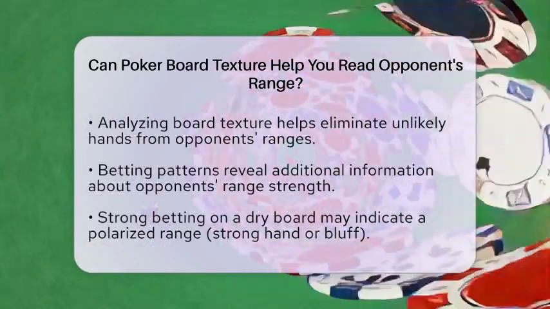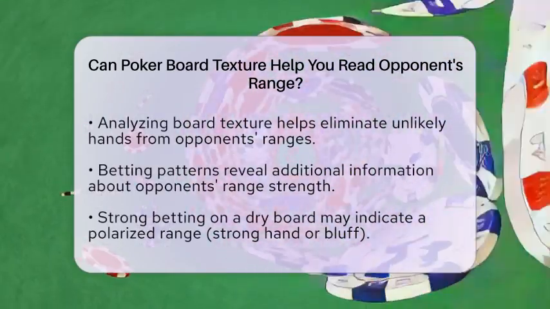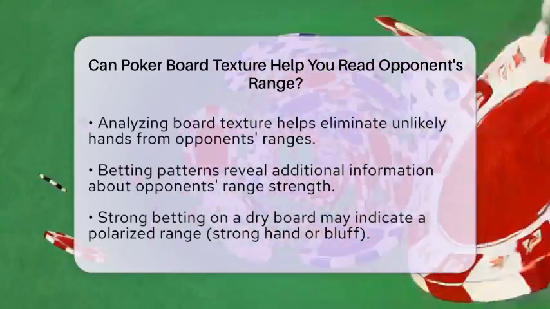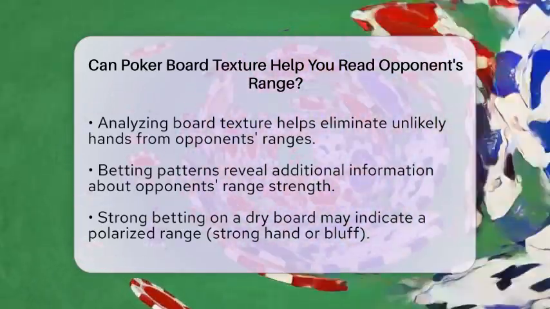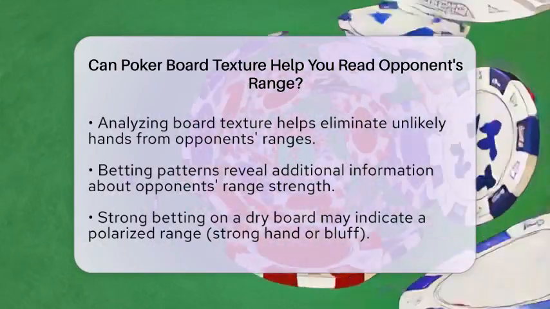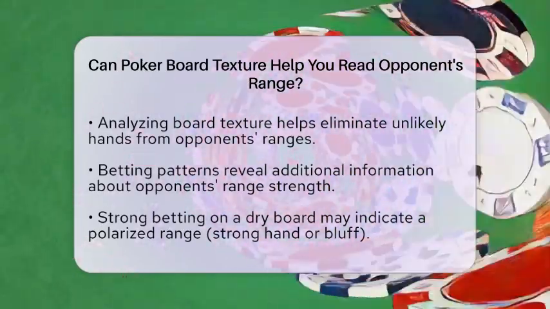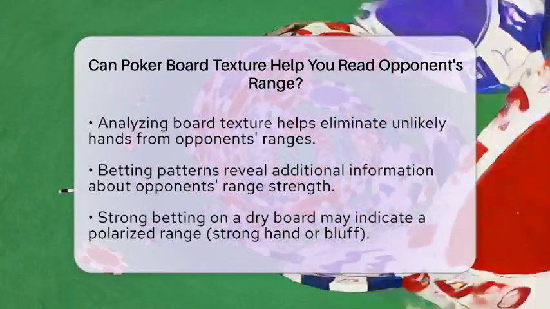Betting patterns combined with board texture also provide clues about range strength. If an opponent bets strongly on a dry board, they may be polarized, meaning they either have a very strong hand or are bluffing. On a wet board, their range might be more balanced, containing many drawing hands.